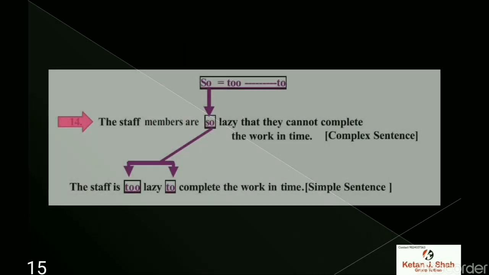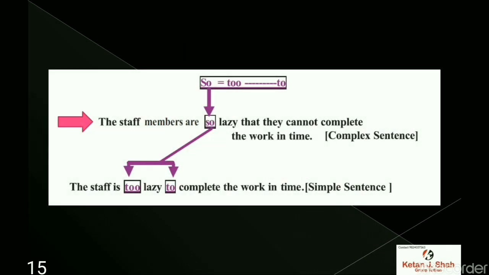Next one. The staff members are so lazy that they cannot complete the work in time. So becomes too. Yes, when the word so is given, too is used. Complex sentence: The staff members are so lazy that they cannot complete the work in time.